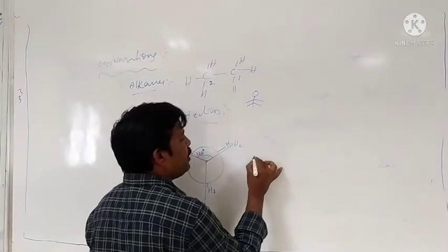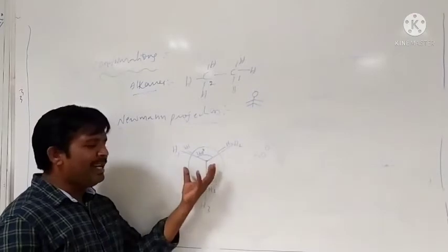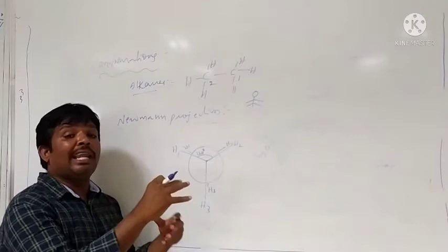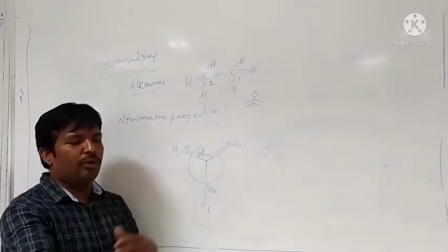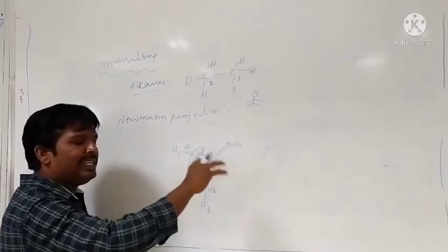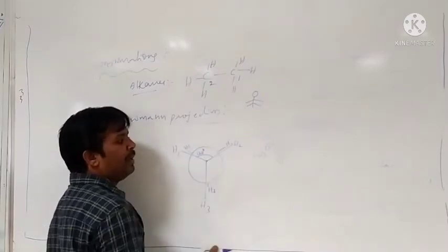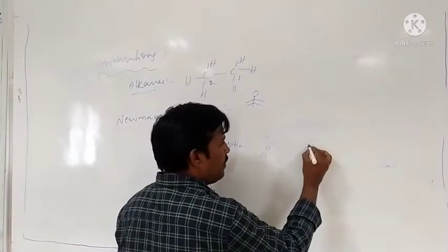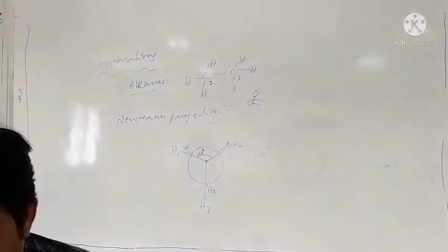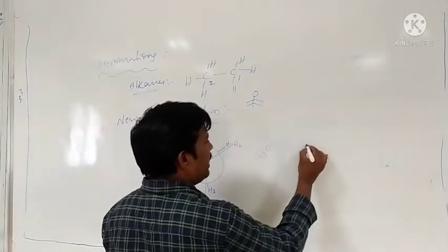When we rotate, one carbon is fixed and the other carbon is allowed to rotate. In the rotation, the back carbon is fixed. We just rotate the front carbon. When we rotate the front carbon, what do we observe here?